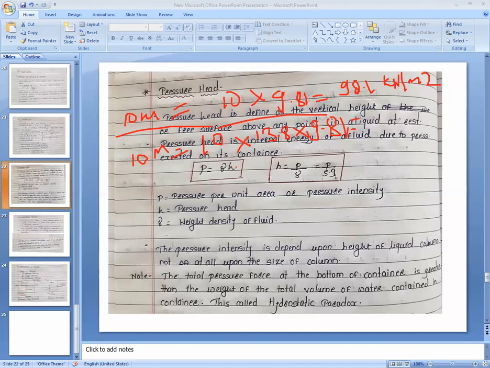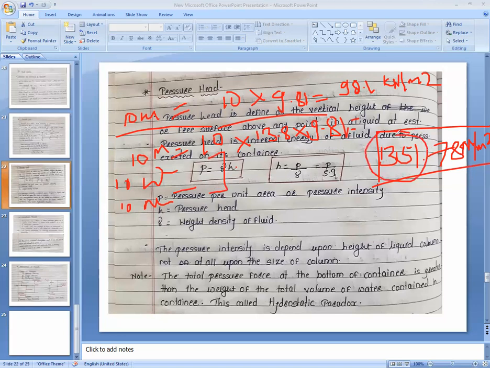So the total pressure will be 1351.78 kilonewton per meter square. If we say 10 meters of mercury and 10 meters of water, there is a difference between these two concepts. 10 meters of mercury is a huge pressure because of its weight density, but 10 meters of water is not that huge a pressure.